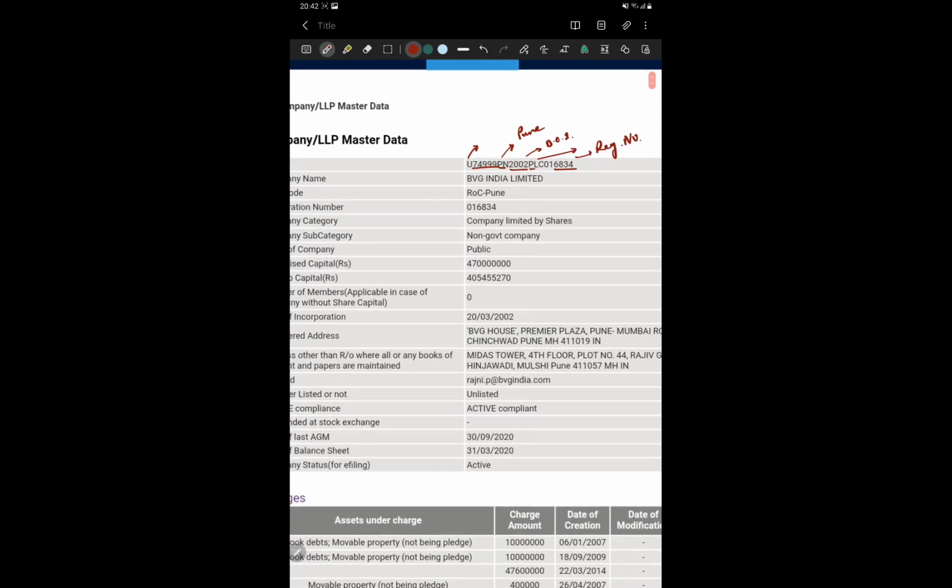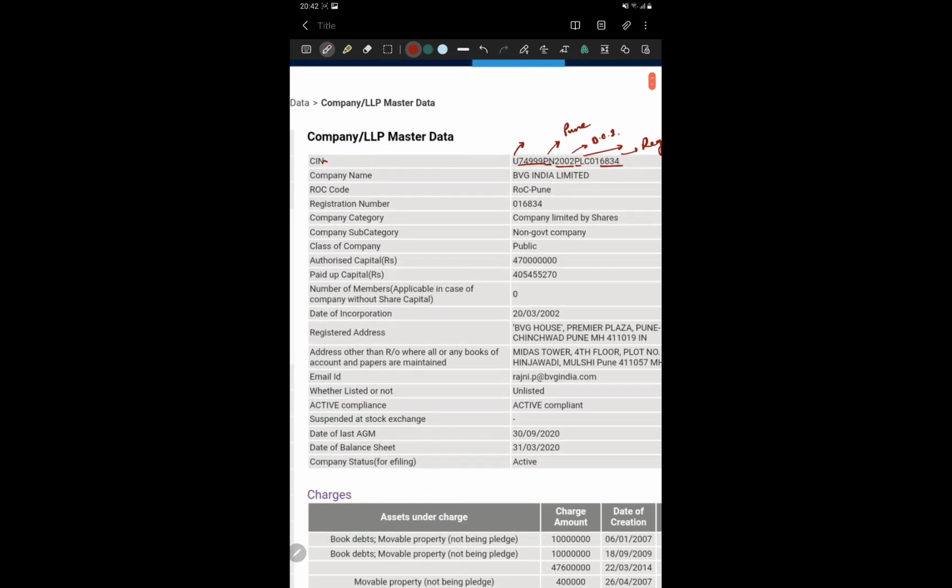Got it? Next, it tells us about the registration number and company category, whether it is a company limited by shares or what. Company subcategory: whether it is non-government, government, foreign or non-profit. Class of company: public, private, etc. Then the authorized capital, meaning the maximum capital it can issue.